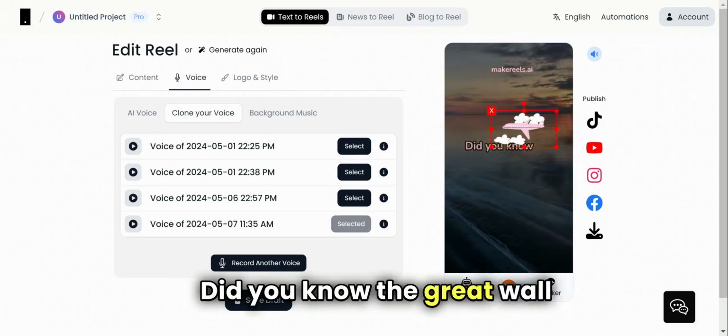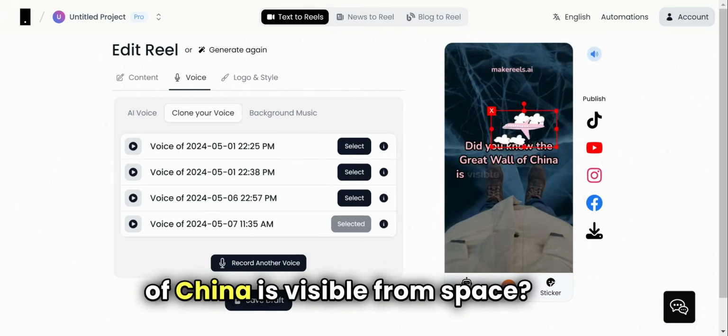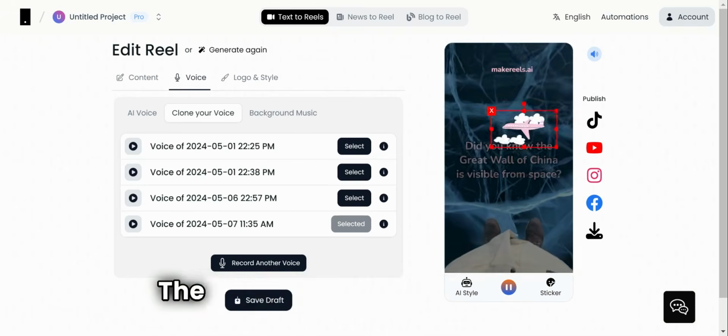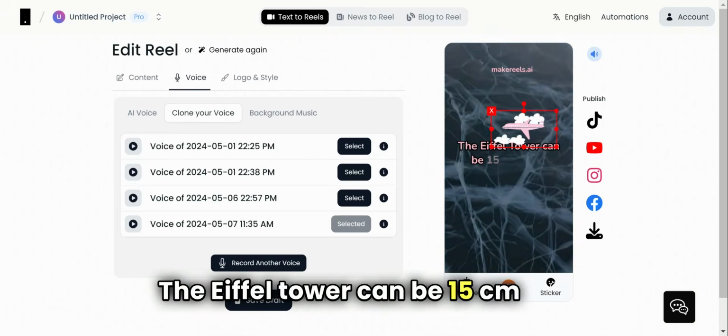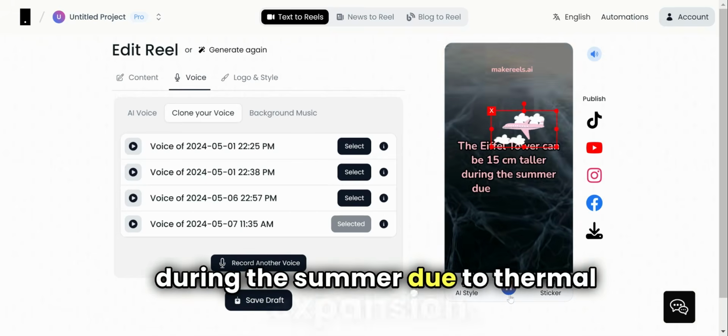Did you know the Great Wall of China is visible from space? Wow. Oh my. The Eiffel Tower can be 15 centimeters taller during the summer due to thermal expansion.